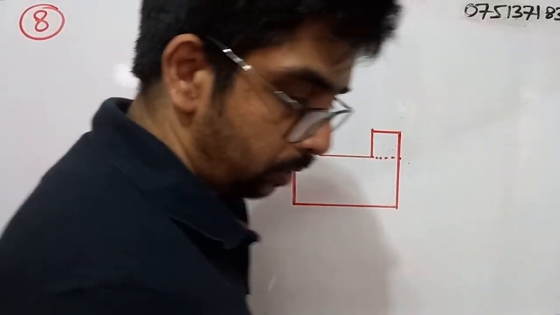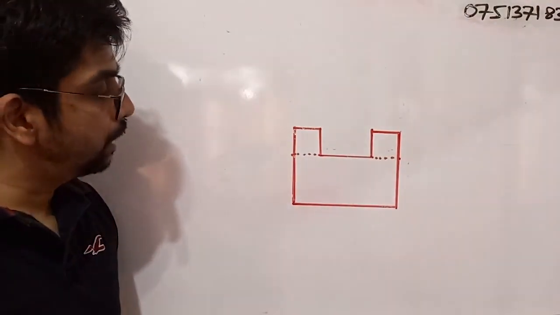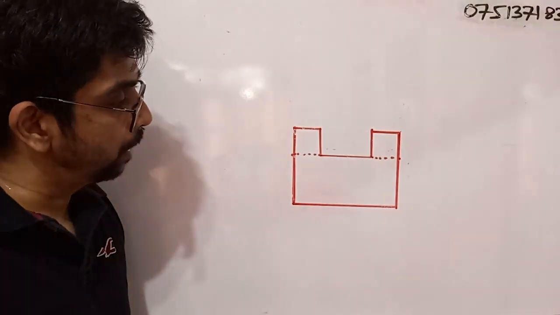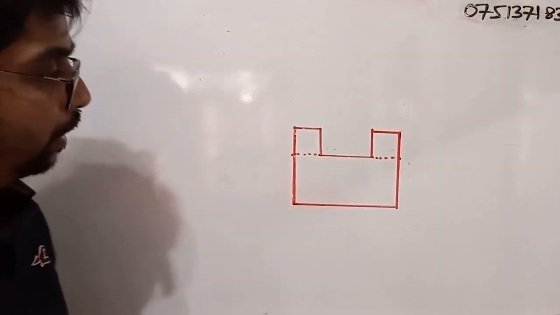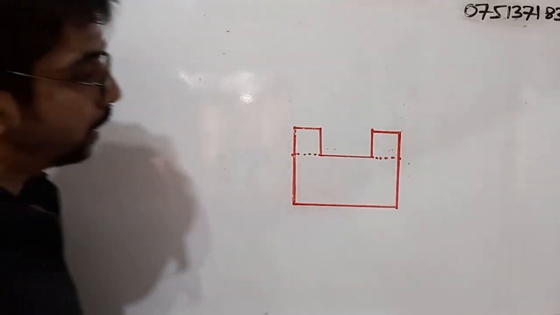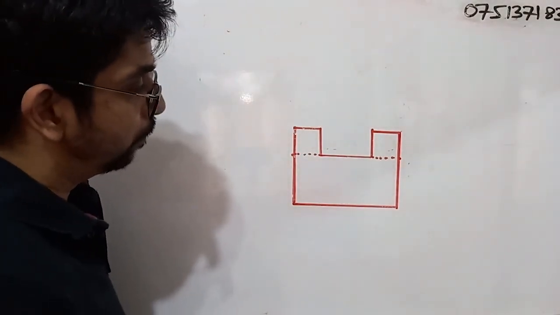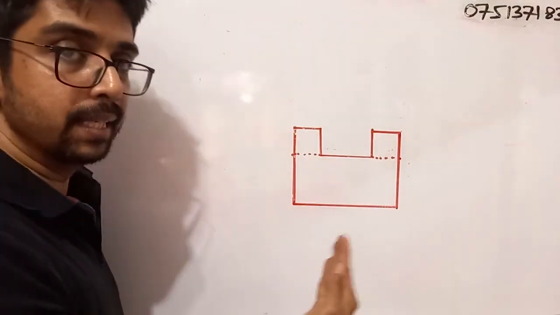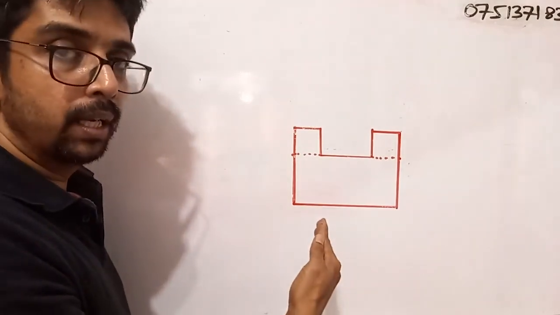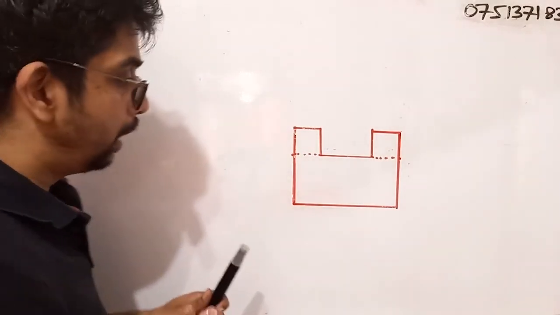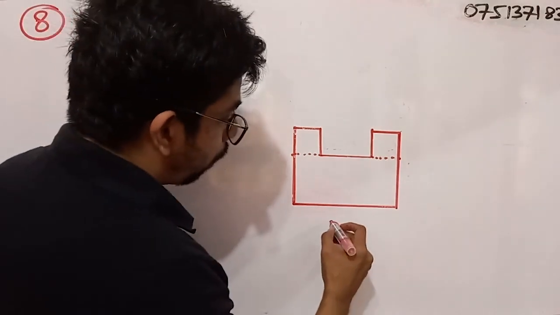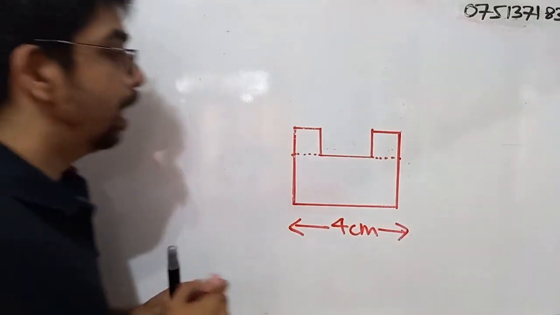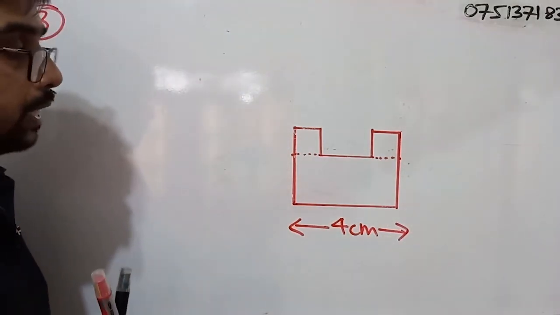Right. Question number 8. Find the perimeter of the shaded part. In order to calculate the perimeter of this diagram, we need to know the total length of the border of this diagram. But we have been given only this length. We have to find the remaining lengths.